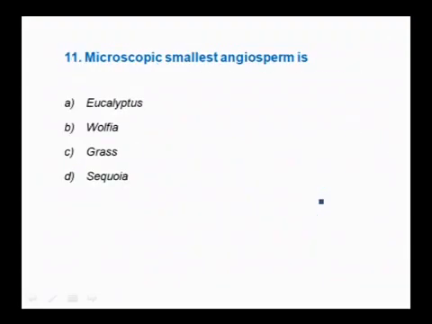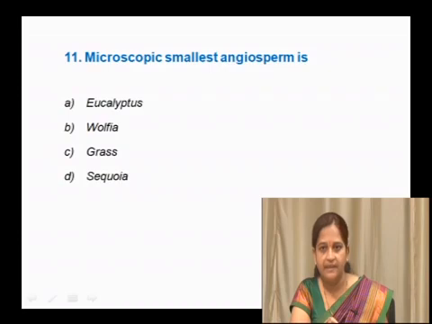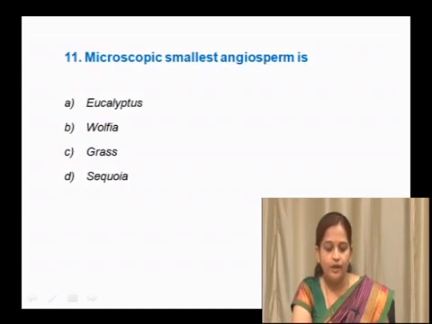Next question is, microscopic smallest angiosperm is, whether it is eucalyptus or Wolffia or grass or sequoia. Eucalyptus is exactly opposite to this question, that is the tallest angiosperm. So this is a wrong answer.